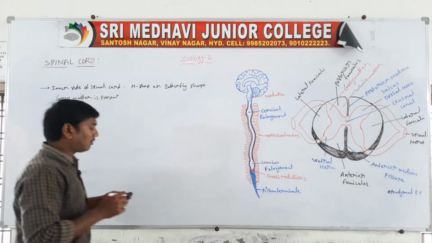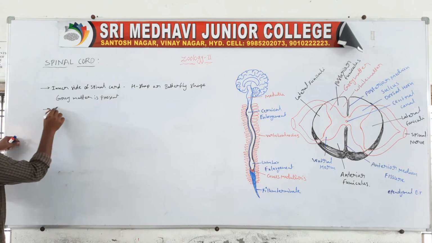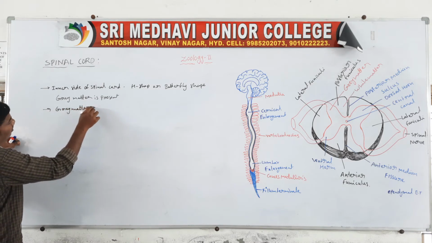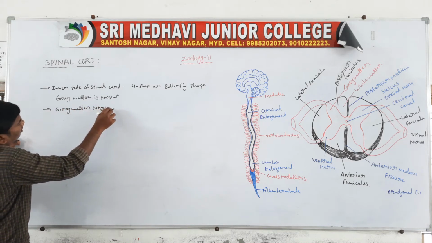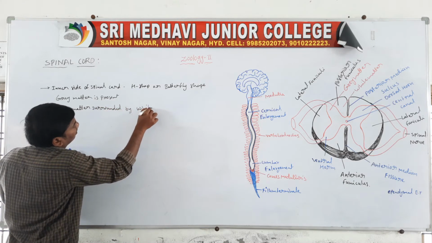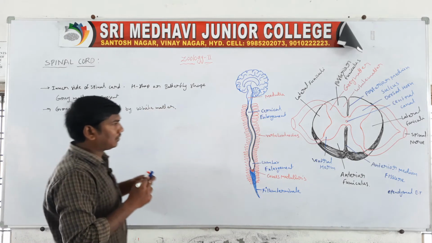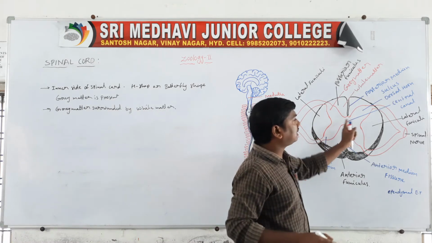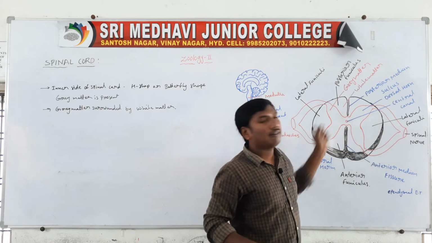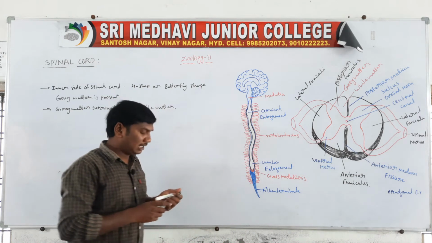The grey matter is surrounded by the white matter. These are the H shape, and they are called grey matter. The red lines are the grey matter. This grey matter is surrounded by the white matter.